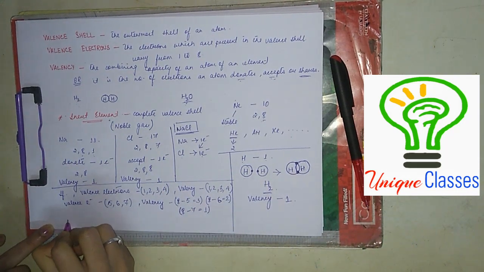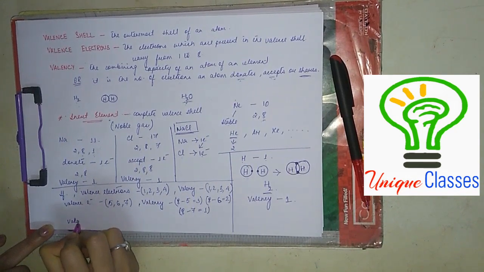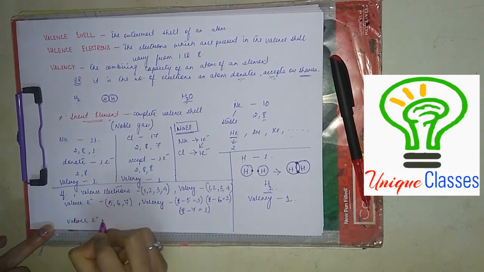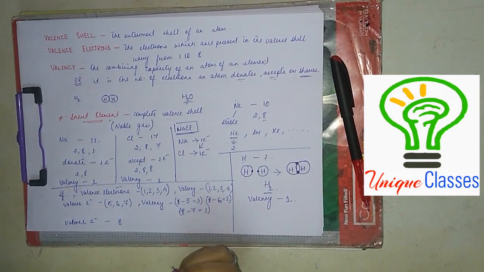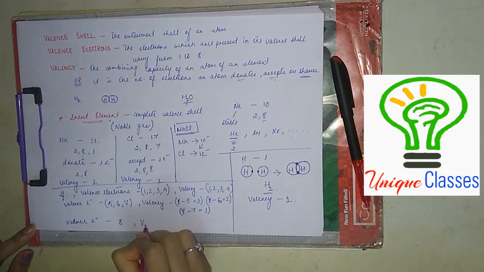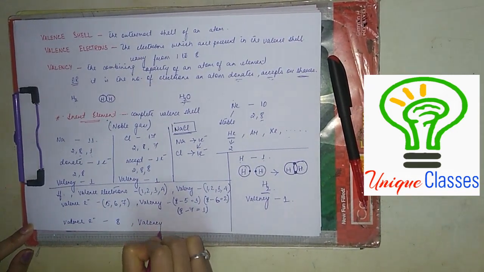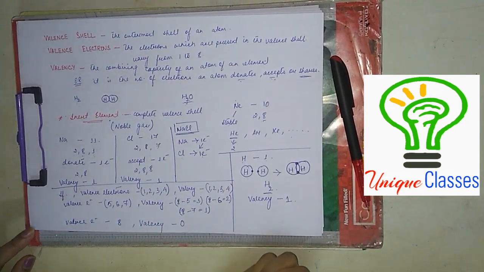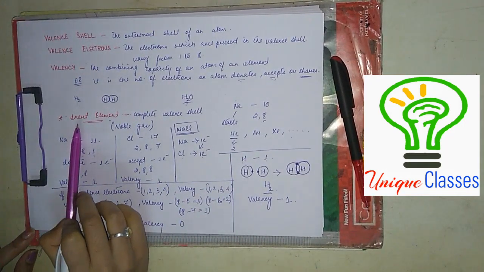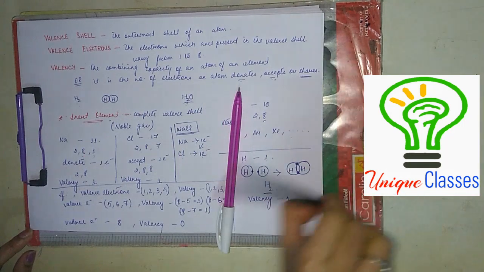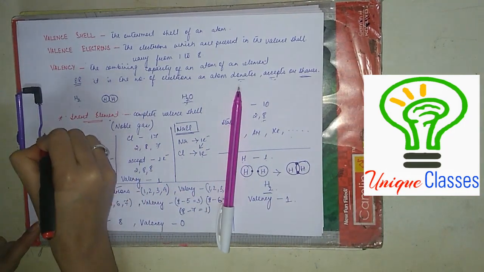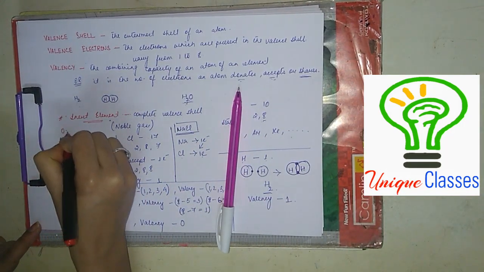Okay. Now, if the number of valence electrons is 8, then valency is 0. This is in case of inert elements. They have a valency of 0.